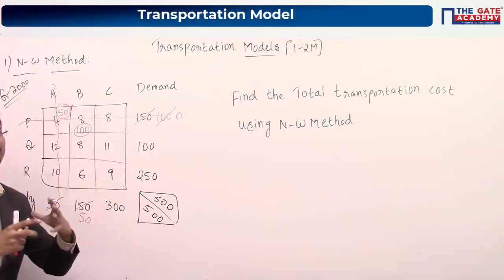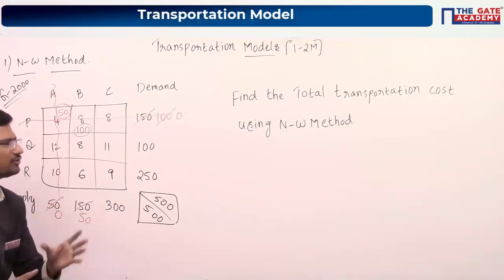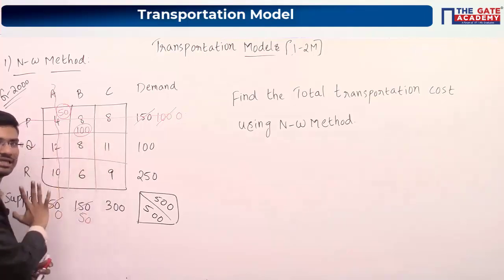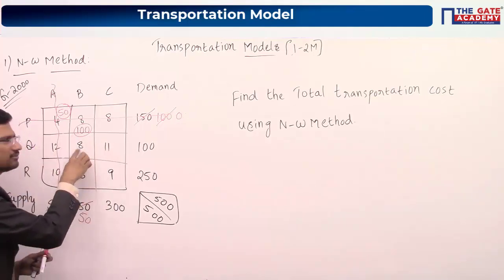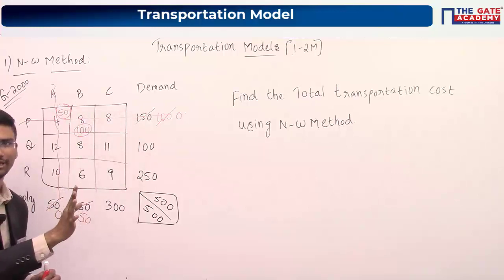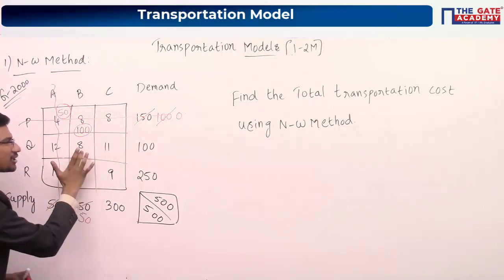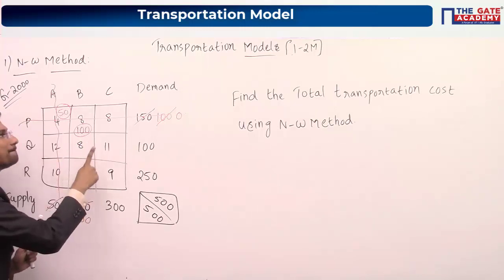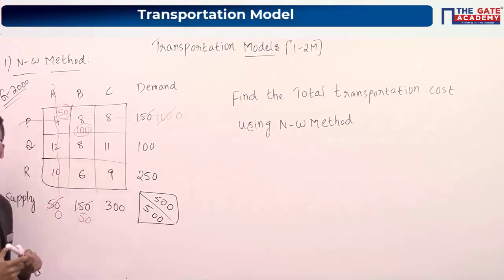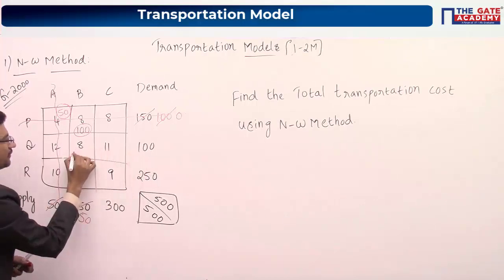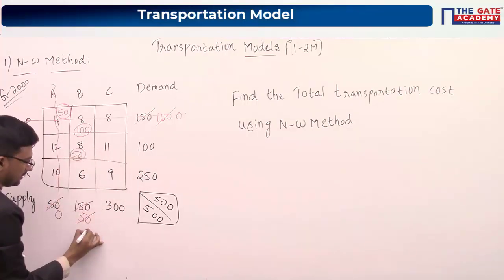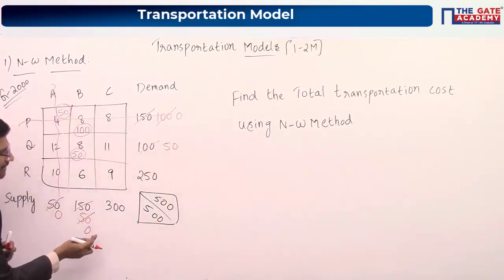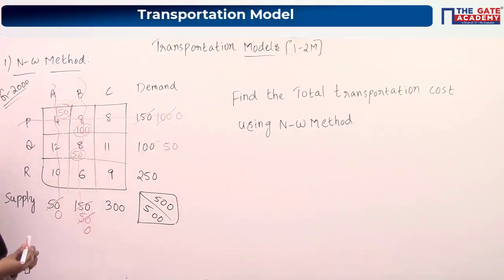So this is conceptually what I am discussing. If you want to remember a procedure, you can remember it like this. Go to the northwest corner cell again. This one we have already cancelled, so no need to go there. This is your northwest corner cell. Allocate the minimum of supply and demand here, which is 50. Allocate 50 here. This will become 0 and this will become 50. As this became 0, cancel this particular column.